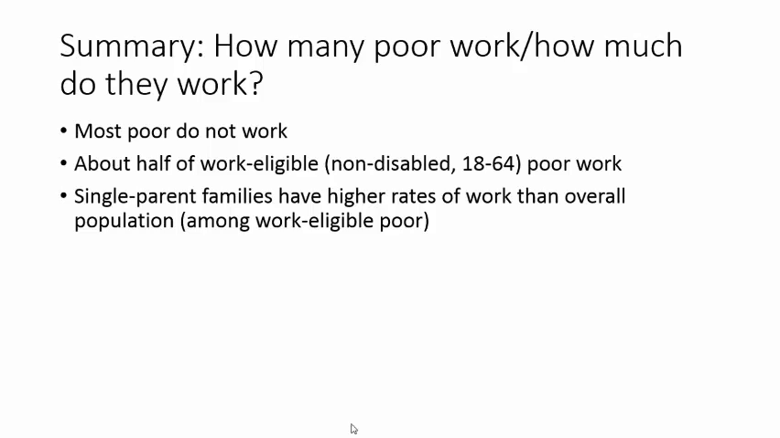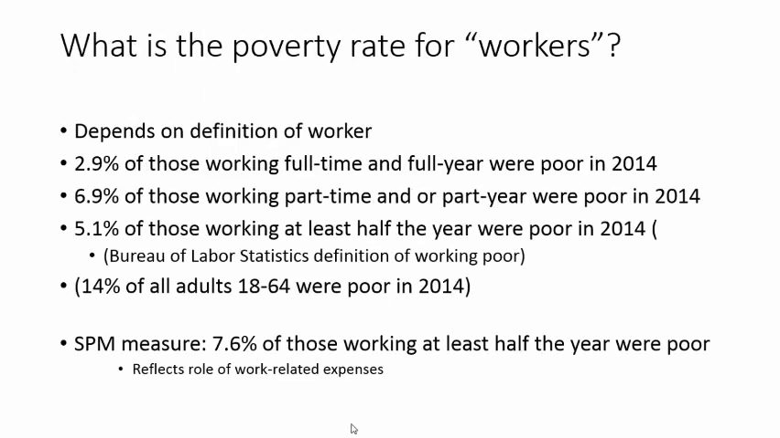Now, let's look at the relationship between work and poverty in a different way, and ask what is the poverty rate for workers? This requires that we define what we mean by workers. Because we usually define poverty, in the official measure, in terms of income over the entire year, we may also want to think about work behavior over the entire year. Thus, the most stringent definition of worker for this purpose requires individuals to work full-time and all year round. Using that definition, in 2014, only about 3% of full-time year-round workers were poor.